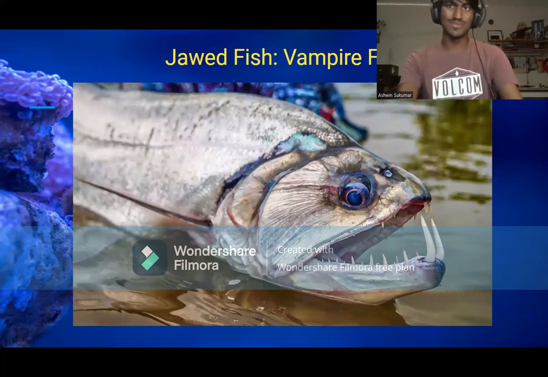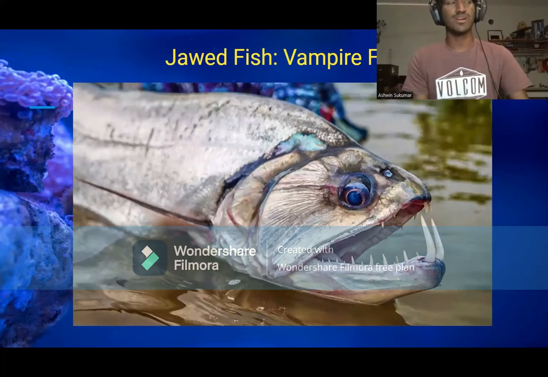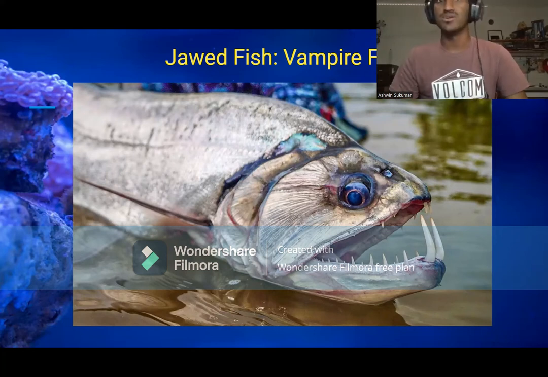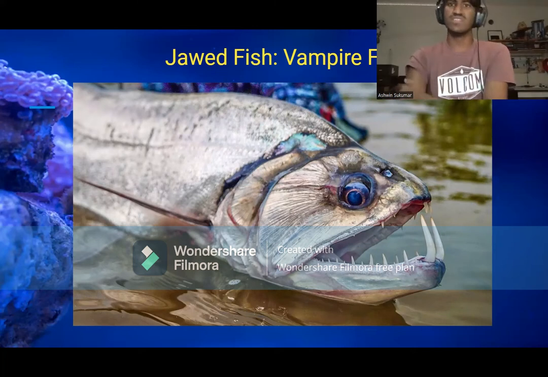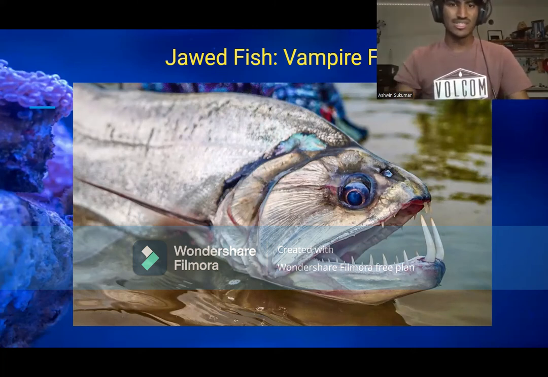An animal which is basically the inverse of this is the vampire fish, better known as a payara. I hope I pronounced that correctly. The vampire fish has a powerful, large jaw. They get the name from, well, obviously you can tell, their teeth. According to, I want to say, Dr. Mark Sabaj at Drexel University, the jaws of the vampire fish are kind of like a bullet, in a sense that they